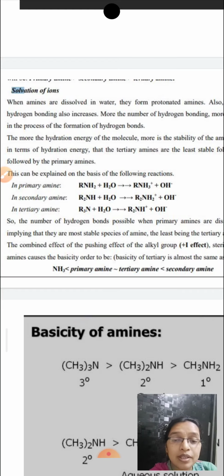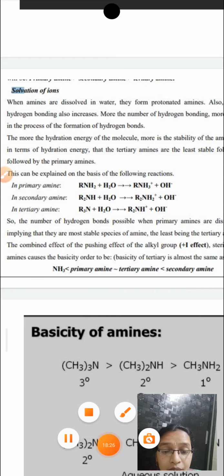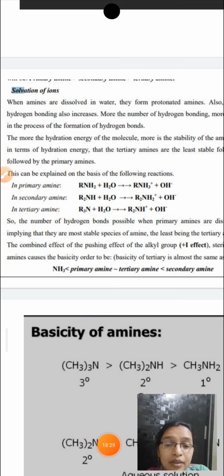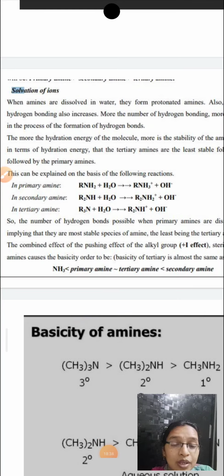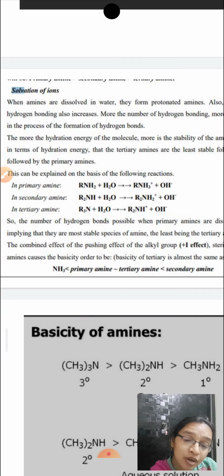But you need to consider one more effect, that is the steric effect. If bulky groups are present around the nitrogen, you call it steric crowding. Whenever these bulky groups are present, they hinder the lone pair of electrons, that is, nitrogen cannot donate the lone pair of electrons with a greater ease.